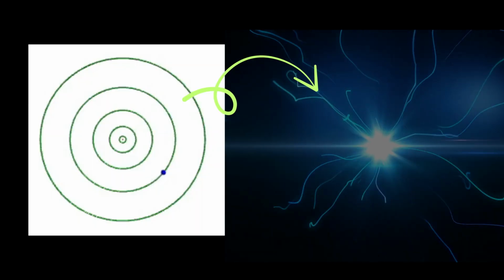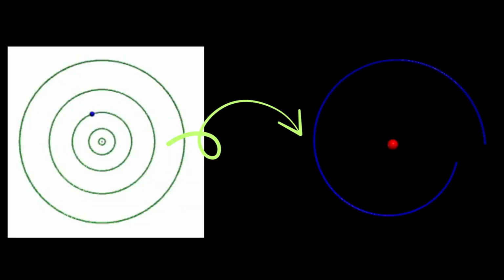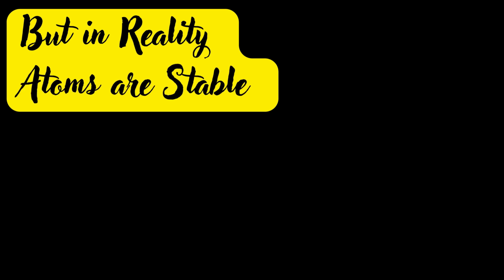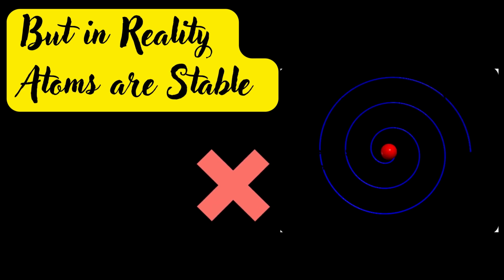And what happens when it loses its energy? It spirals down into the nucleus. Like this, the blue line signifies the electron path and the red one denotes the nucleus. So the classical prediction is that electrons should collapse. But in reality, atoms are stable. Electrons don't crash into the nucleus. Later on, we solved this paradox by quantum theory.